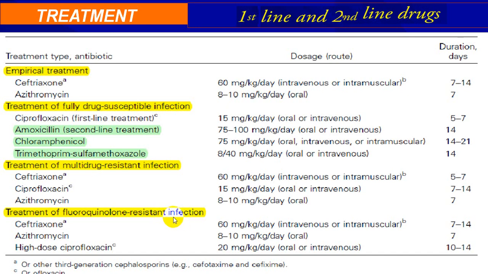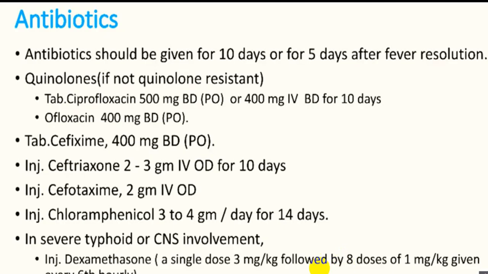So those are not preferred drugs in persons who are having enteric fever, and these are the doses which you should keep in mind, and at your leisure time you can go through that in detail. So again, antibiotics have to be given for a minimum of 10 to 15 days, or we say 10 to 14 days, for fever, and 10 days after resolution.